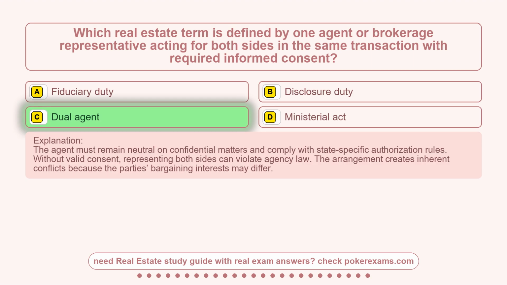The agent must remain neutral on confidential matters and comply with state-specific authorization rules. Without valid consent, representing both sides can violate agency law. The arrangement creates inherent conflicts because the parties' bargaining interests may differ.